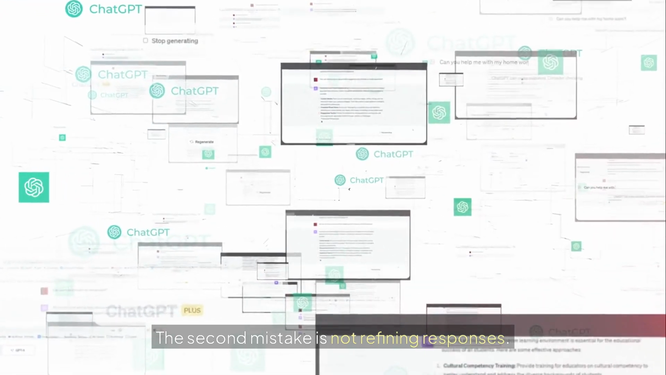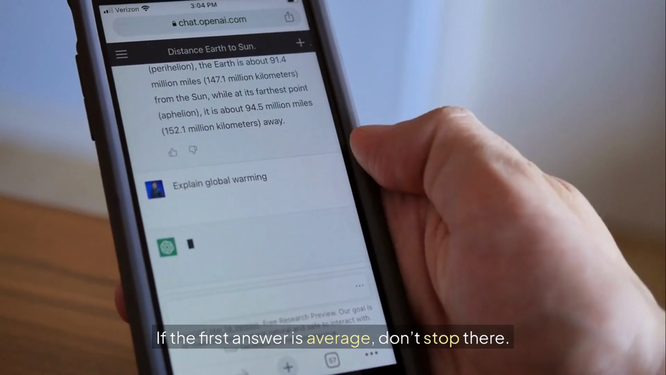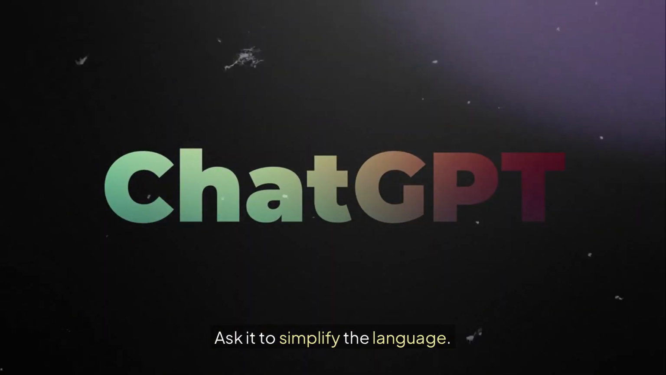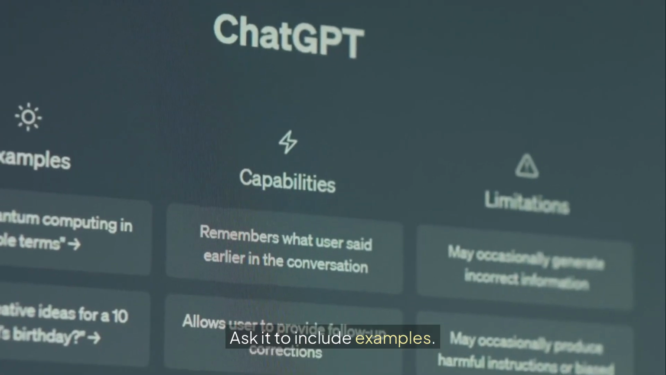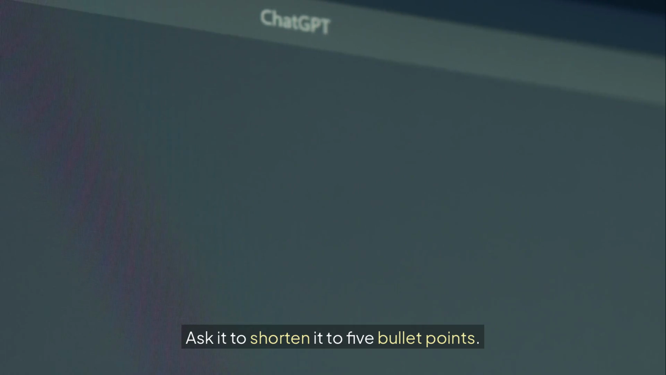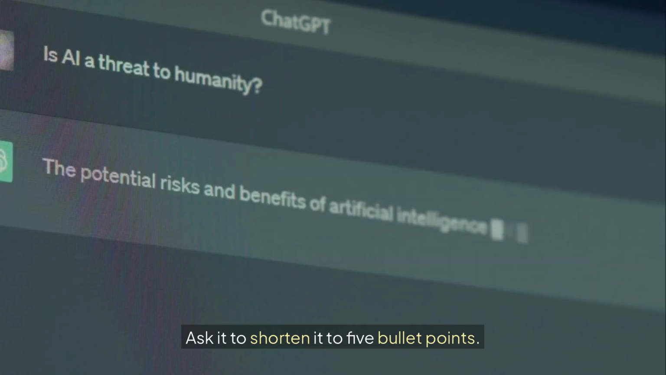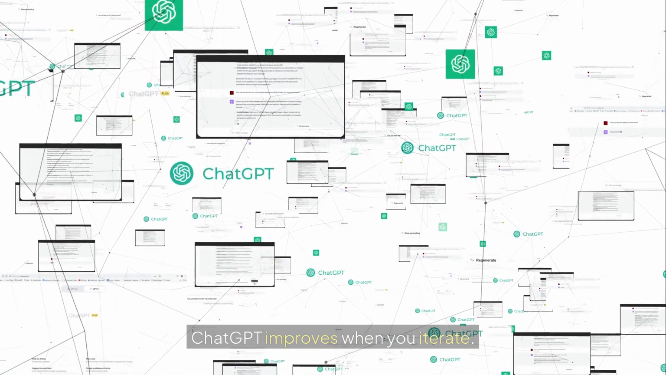The second mistake is not refining responses. If the first answer is average, don't stop there. Ask it to simplify the language. Ask it to make it more engaging. Ask it to include examples. Ask it to shorten it to 5 bullet points. ChatGPT improves when you iterate.